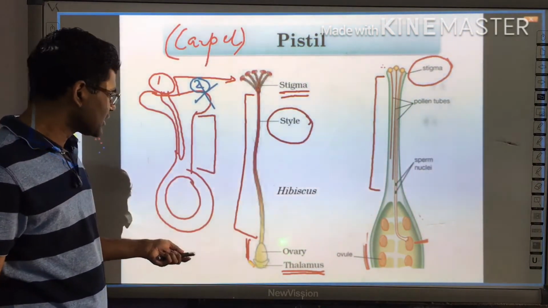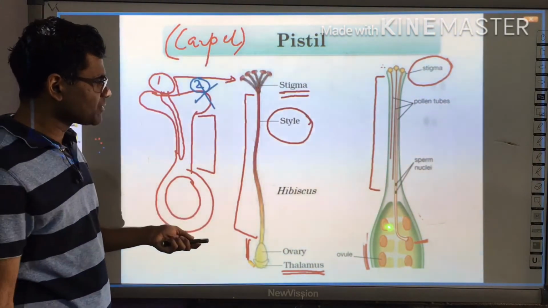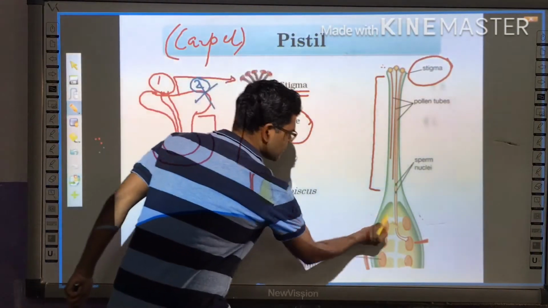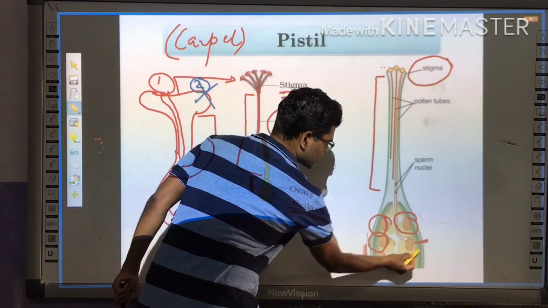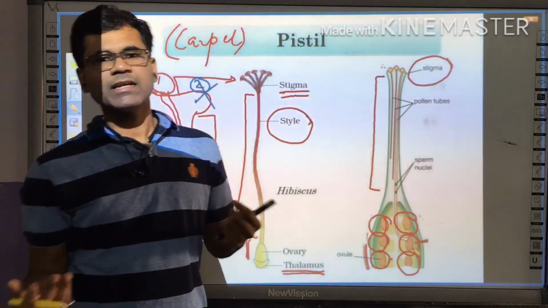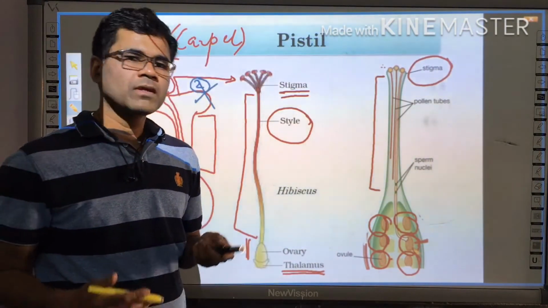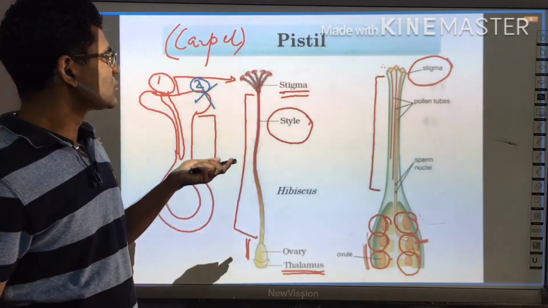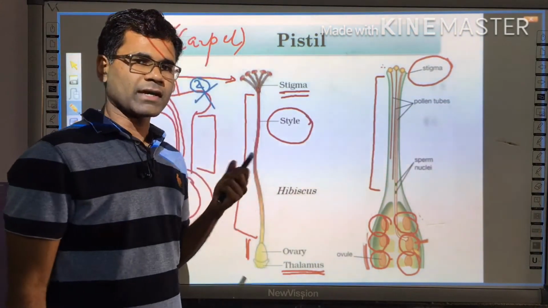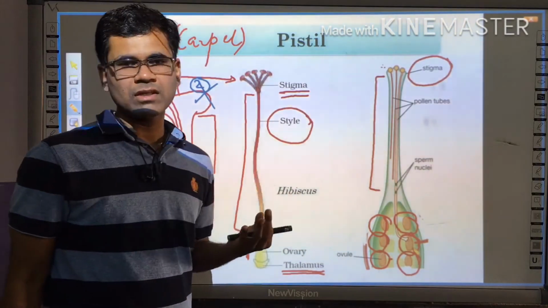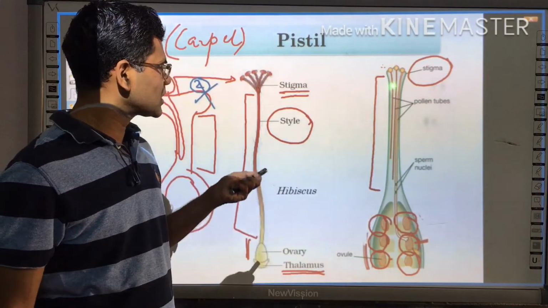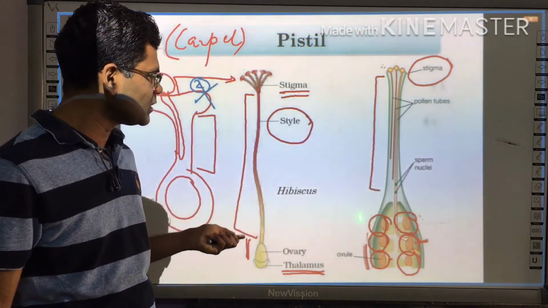This ovary is the last and swollen part. This ovary has various locules, as in this diagram it is much more clear. It has multiple locules, and these locules contain ovules. That is how the common structure of the gynoecium can be explained. So again I am recapping it. It includes three things: stigma, a flattened structure; style, a filamentous structure; and at last the ovary.